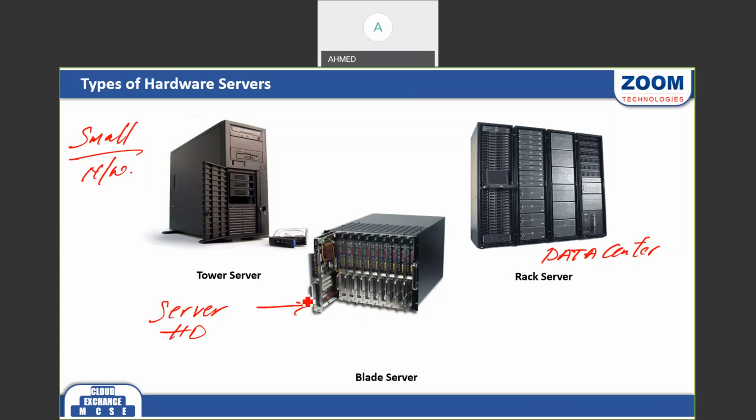We can run this server machine 24/7, 365 days. This hardware will manage. But to run these hardware servers, we require a server operating system. So I can use the 2012 server operating system to run this machine here. Okay, so these are the hardware servers we have.